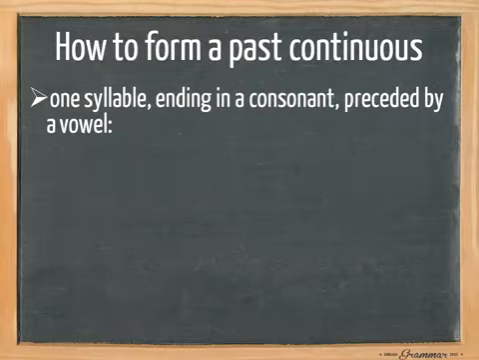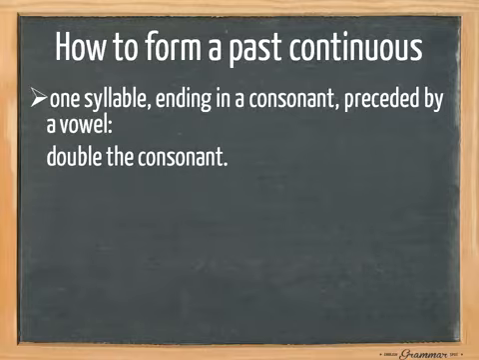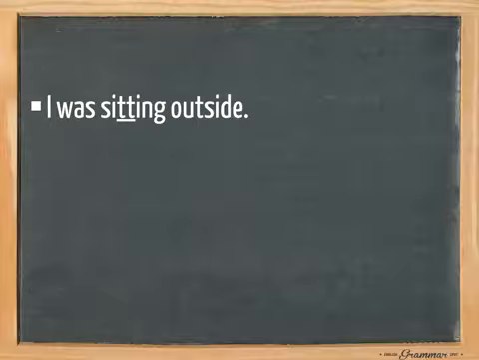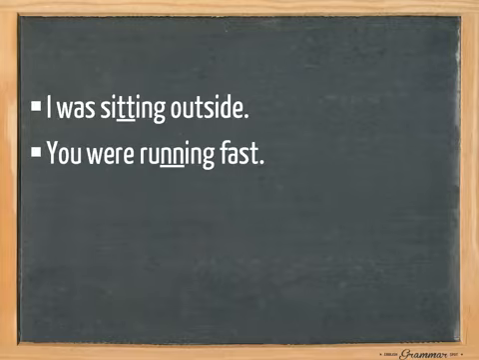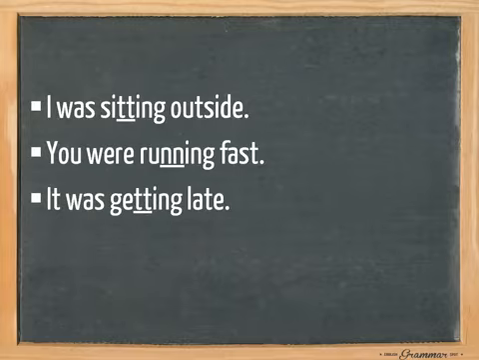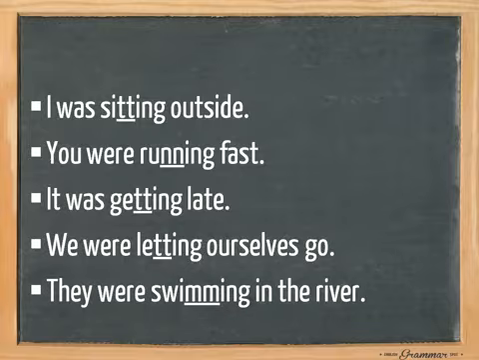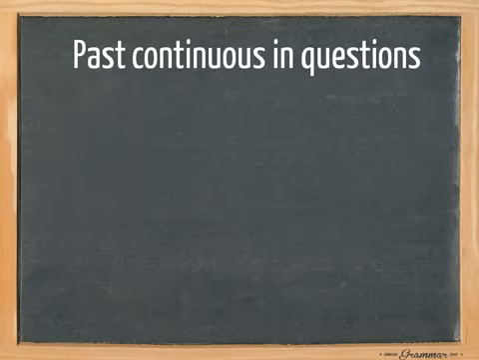We also need to pay attention to verbs that have one syllable, end in a consonant and are preceded by a vowel, because they double this final consonant. These verbs are verbs such as sit, get, and run. Take a look at the examples. I was sitting outside. You were running fast. It was getting late. We were letting ourselves go. They were swimming in the river.